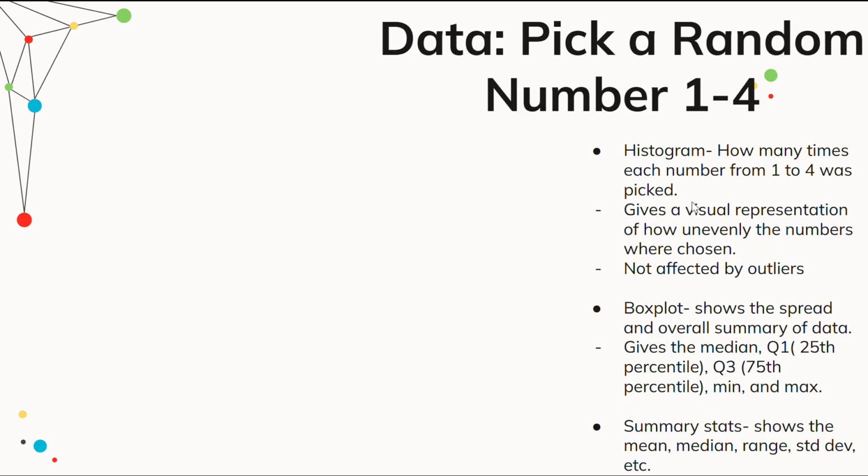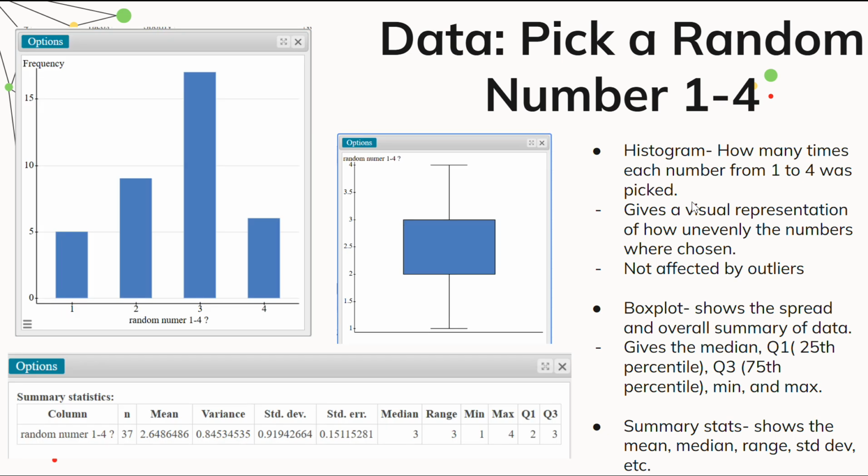So for the first one, the first question I chose was pick a random number 1 through 4. Like I said prior, the histogram will show the different answers from 1 to 4. It gives us a visual representation of how unevenly the numbers were chosen. We can see how high that bar is for 3, and then how 1 and 4 are kind of similar on the low sides. So that would be our maximum, and it looks like 1 would be our minimum. That we can just get from visually viewing the data.